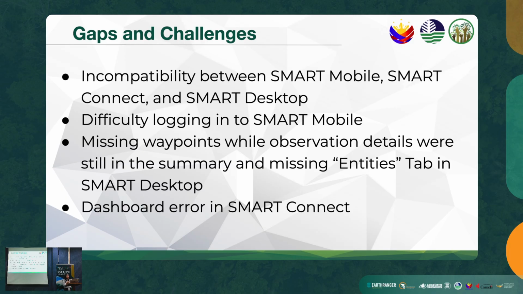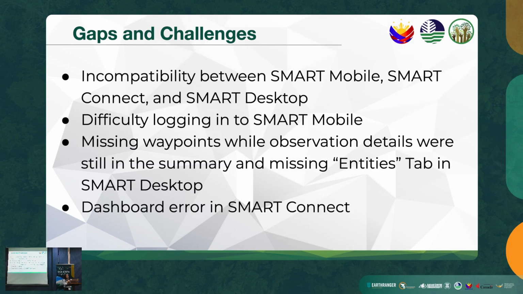Another is difficulty logging in to SMART Mobile due to automatic updates, resulting in login issues and inability to export data. So we also have missing waypoints while observation details were still in the summary.